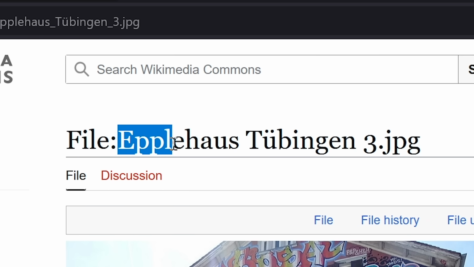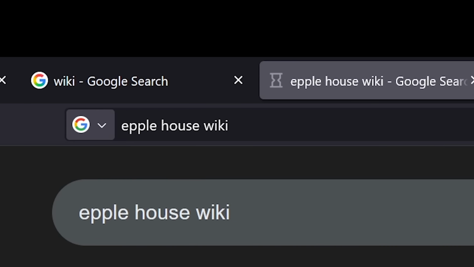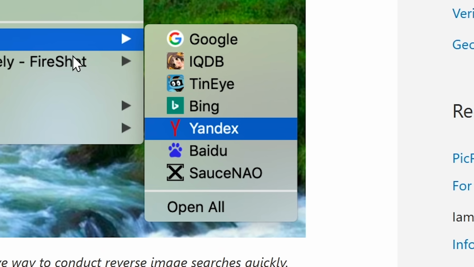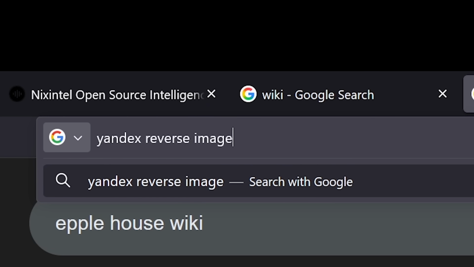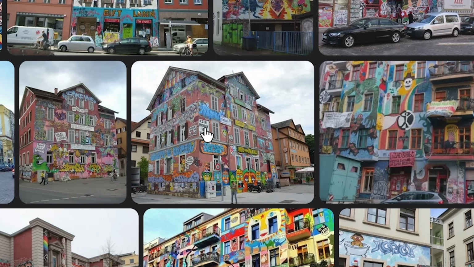Or actually, maybe I should search for this file name. Apple House Wiki something. Ludwig Apple House. I don't know what Ludwig has to do with this. Okay, this person is using Yandex here. So maybe Yandex reverse image search. And if I drag this here, oh, look at how many there are. Surely this is it, right?